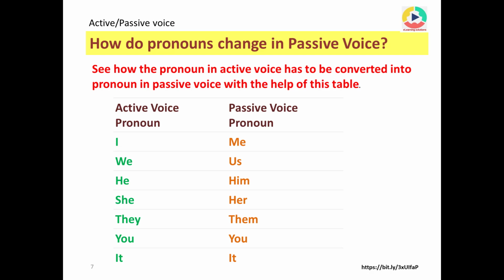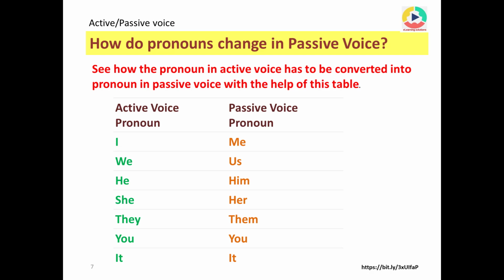How do pronouns change in passive voice? See how the pronoun in active voice has to be converted into a pronoun in passive voice with the help of this table. The pronoun in active voice is always in subjective case.